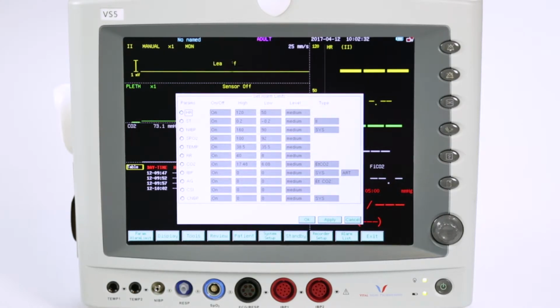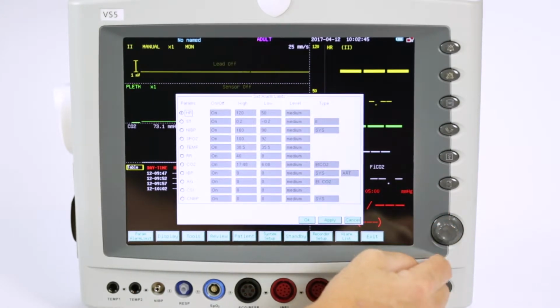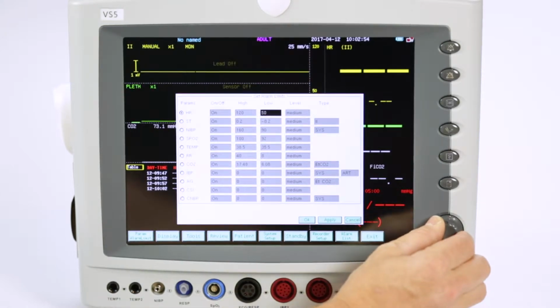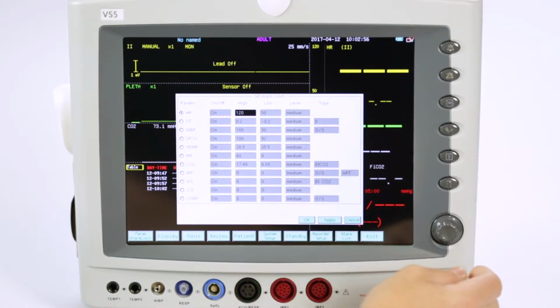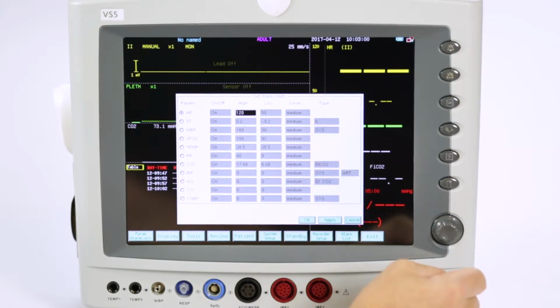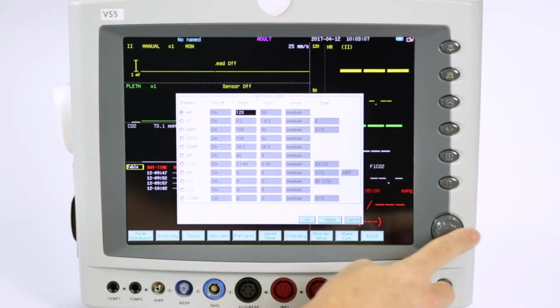For demonstration purposes, we will highlight the heart rate. Press the knob. Roll the knob to highlight the desired parameter to change. For demonstration purposes, we will change the high alarm. Press the knob. Roll the knob to the value desired. Press the knob.